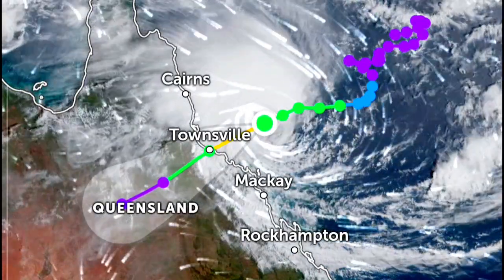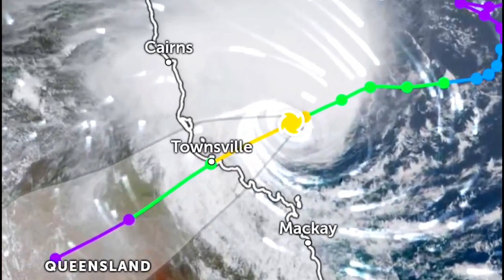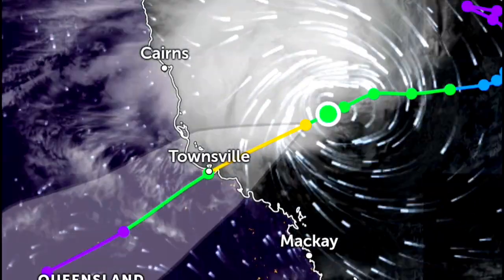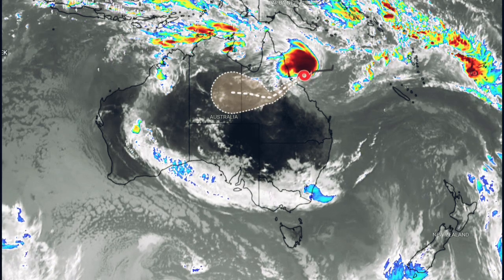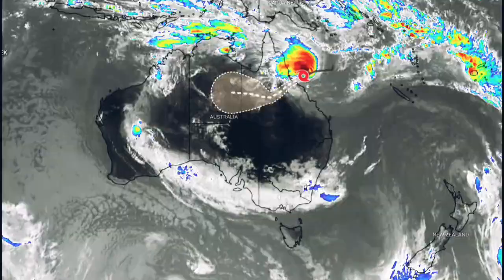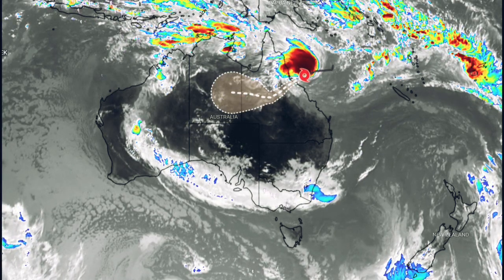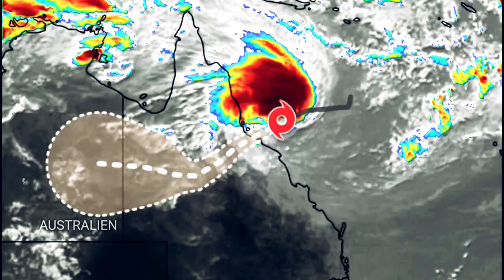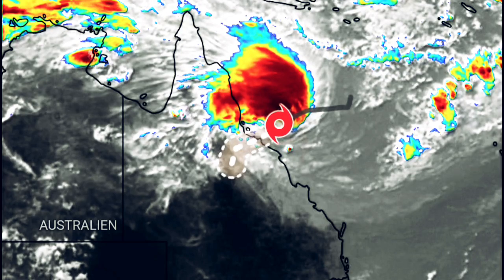Tropical Cyclone Kirrily is expected to continue strengthening as it tracks west-southwest towards the Queensland coast. Kirrily will cross the Queensland coast tonight, in the vicinity of Townsville, as a Category 2 system, then weaken on Friday as it moves inland. From Friday, Kirrily is likely to track further inland as a tropical low, resulting in heavy to intense rain to parts of the northern interior and western Queensland.